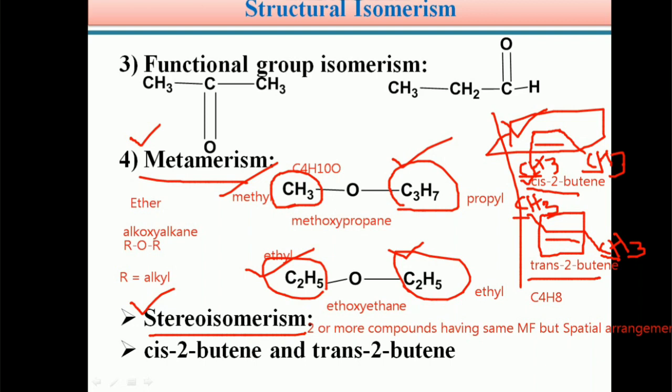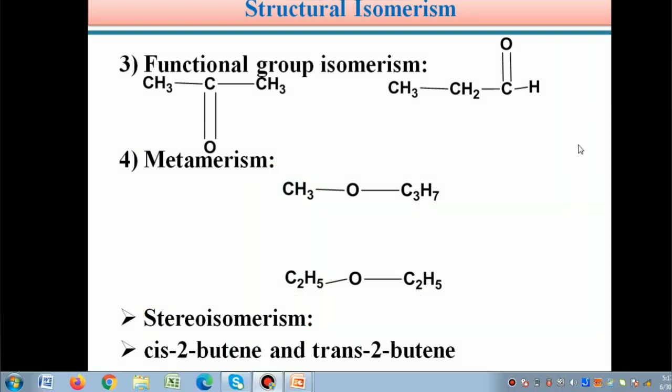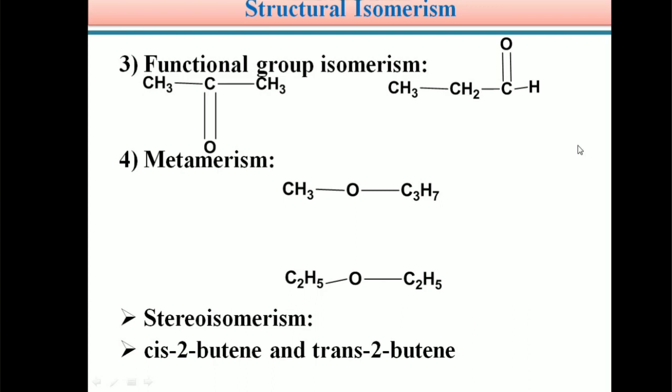So students, this is about isomerism. Whenever two or more compounds have the same molecular formula but different arrangement, they are called isomers, and the phenomenon is known as isomerism. Isomerism is classified as structural isomerism and stereoisomerism.